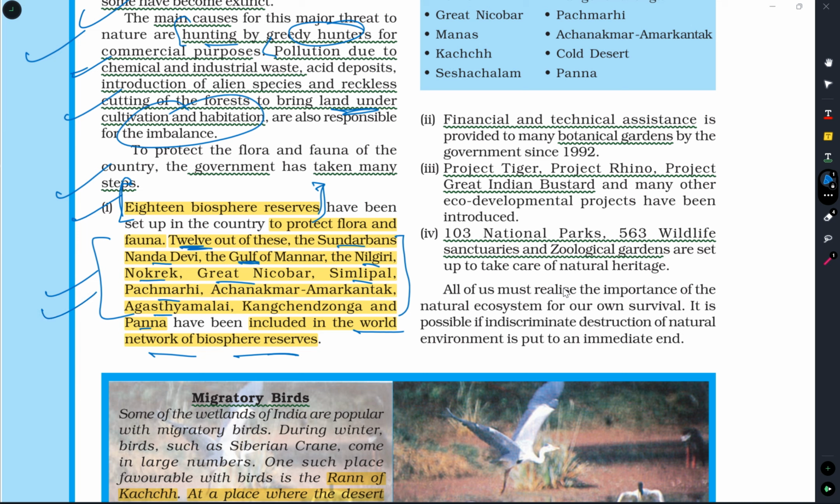Our India has a total of 18 biosphere reserves. Among these, 12 are part of the World Network of Biosphere Reserves. These are very important. They may ask you this question in MCQ type of questions.